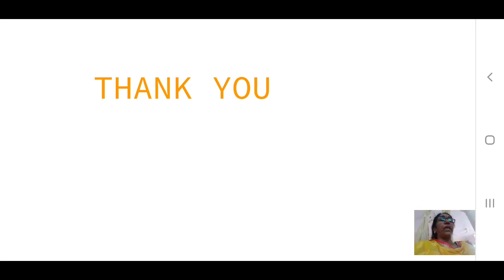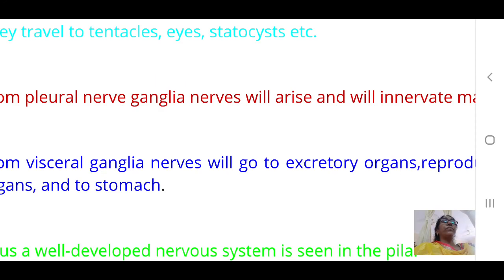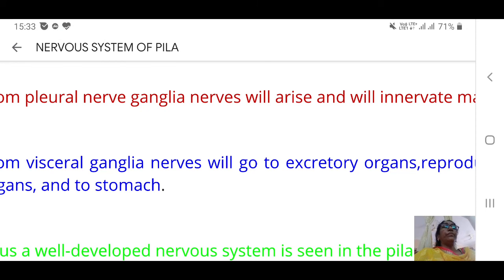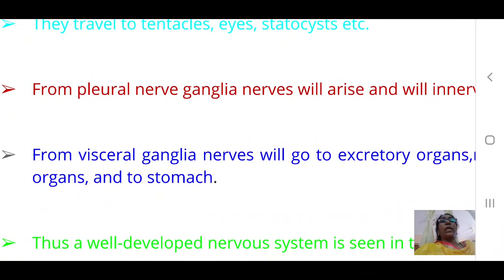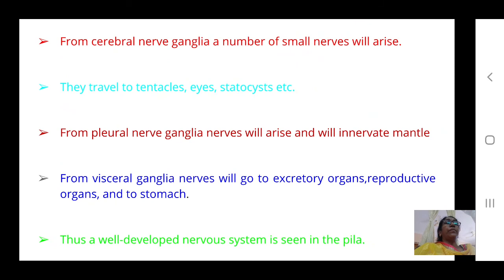These 5 different ganglia supply nerves to all the body parts: cerebral to the tentacles, eyes, statocyst, pleural ganglia to the mantle, and visceral ganglia to the visceral organs, reproductive organs, excretory organs, circulatory organs, etc. And then the pedal ganglia to the foot, and buccal ganglia to the buccal region.